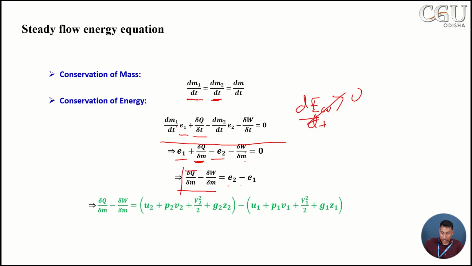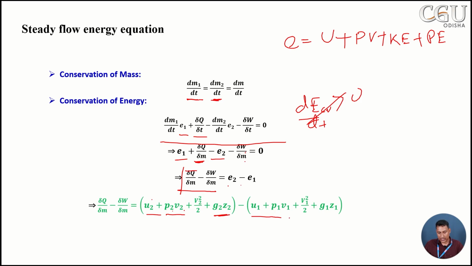So what are E2 and E1? Already I have defined, we can write E is equal to internal energy plus flow energy Pv, then kinetic energy, then potential energy. So we can also write here E2 is equal to U2, because it is the internal energy at the exit, means section 2, and similarly P2 V2, and the kinetic energy V2 square by 2, and this is the potential energy at the exit.